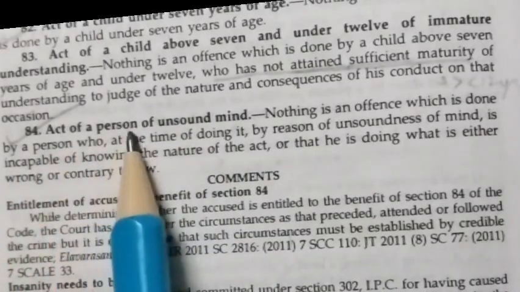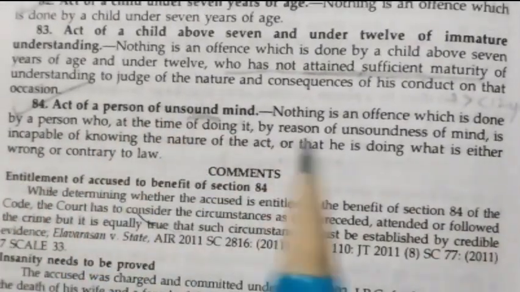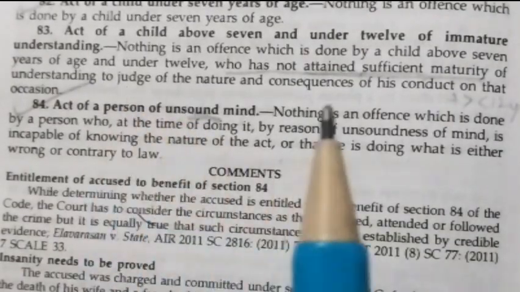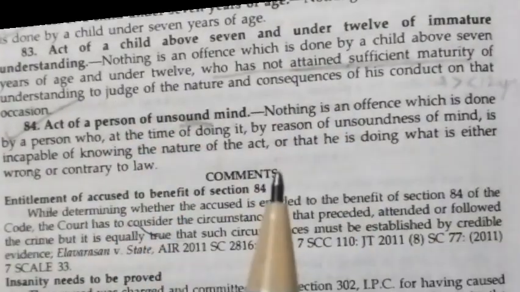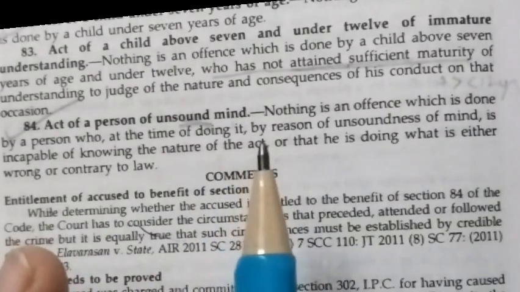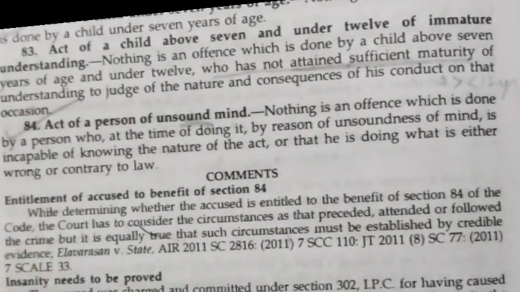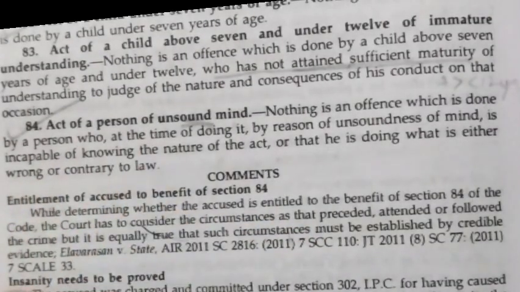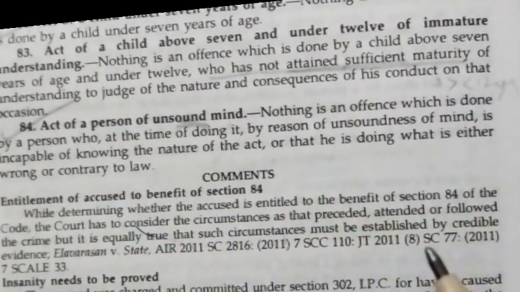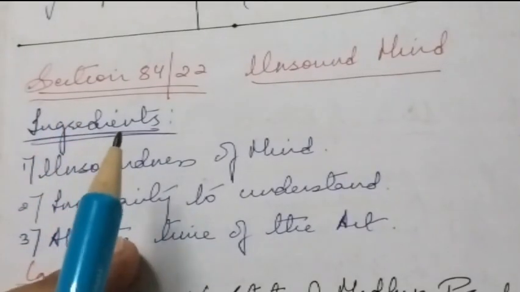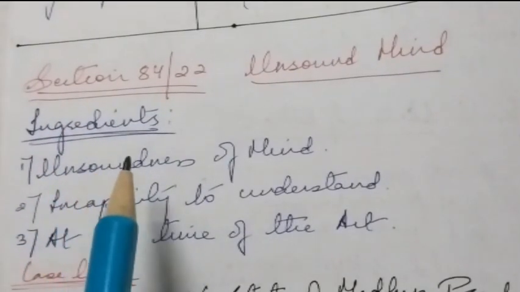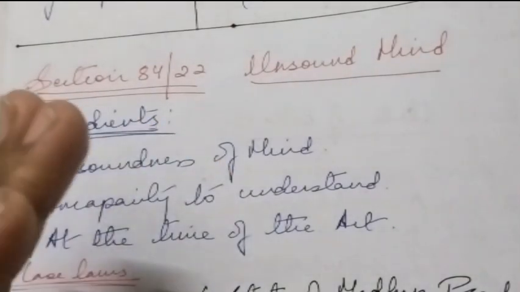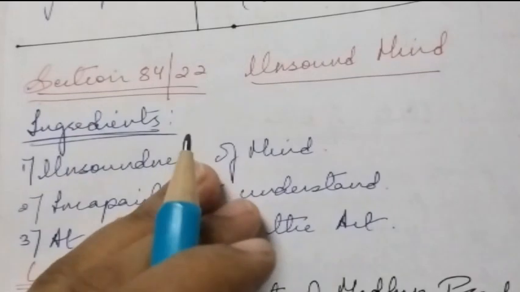It talks about the act of a person of unsound mind. This section provides immunity from criminal liability to a person who commits an act due to unsoundness of mind. The person lacks the mental capacity to understand their actions or distinguish between right and wrong and cannot form the necessary mens rea. So let us see the ingredients of this section. The ingredient is unsoundness of mind. The person must be suffering from unsoundness of mind, that is insanity or mental disorder, at the time of committing the act.